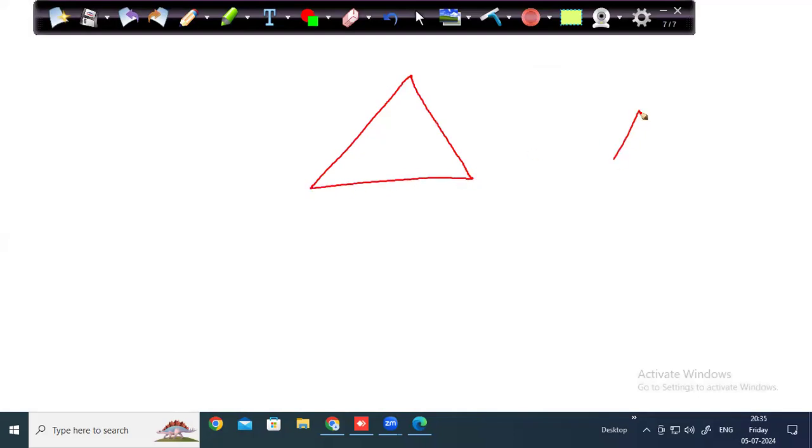I can say two triangles are similar if they have the same shape but not the same size. Or if at least two angles of one are equal to two angles of the other.